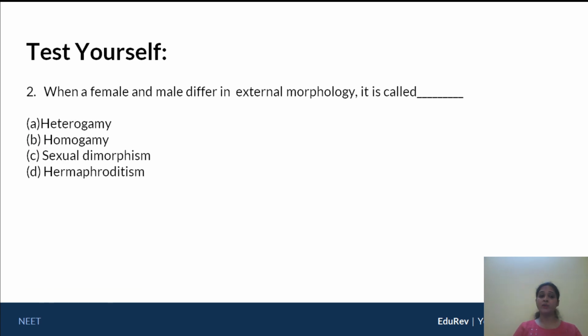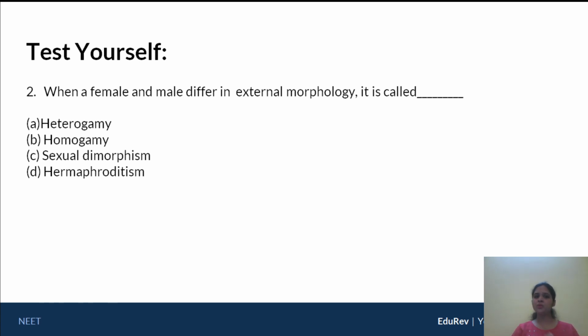The second question. When a female and male differ in external morphology, it is called dash. So specifically, you're externally different. The options are heterogamy, homogamy, sexual dimorphism, and hermaphroditism. So what is the meaning of all of these? Very specifically here, heterogamy and homogamy imply fusion of dissimilar gametes or fusion of similar gametes. So it cannot be either of these two because we're talking about the male and female external look. Hermaphroditism would imply that you are a bisexual animal, so a hermaphrodite.